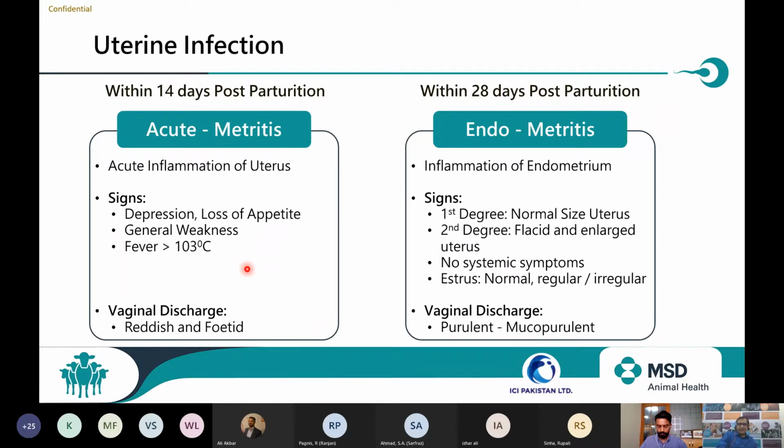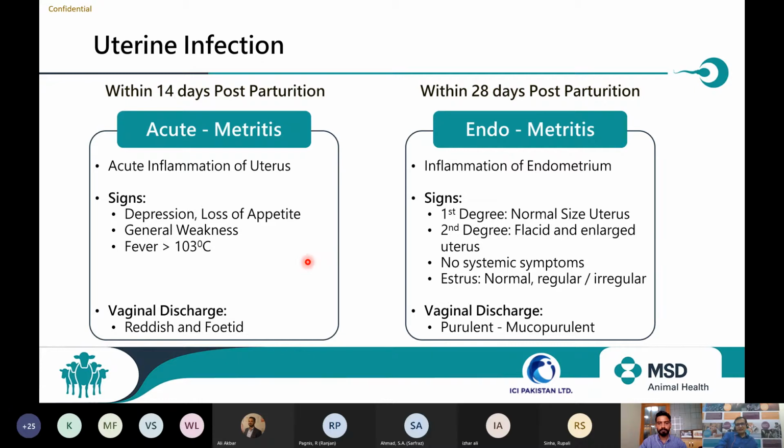Here, fluid accumulates inside the uterus and uterine involution is not completed. Toxins are absorbed from the uterus and cause the systemic signs. We keep working on the signs but not on the cause of the infection. Check the vaginal discharge. If it is reddish and foul-smelling, it definitely requires intrauterine treatment, or an anti-infective which can work in the uterine infection. So these treatments are required.